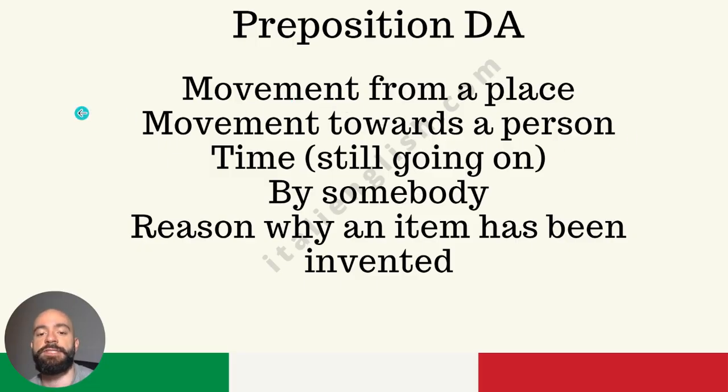case scenarios. First, movement from a place. Second one, movement towards a person. And this is tricky because it's counterintuitive. Third case scenario, time when the action is still going on. Then we want, when we want to say that something is done by somebody, and another one which is a little bit peculiar, reason why an item has been invented. No worries, we're gonna see each and every one of them.